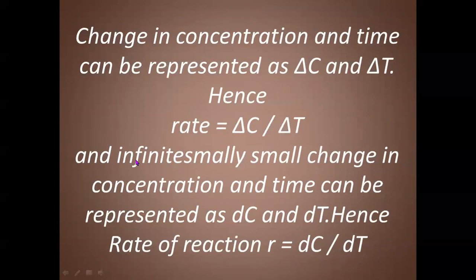Therefore, the small change in concentration can be represented by dc, and the small change in time can be denoted by dt. Therefore, the rate of reaction R will be equal to dc by dt. Here delta represents only change, but d represents very small or infinitesimally small change.